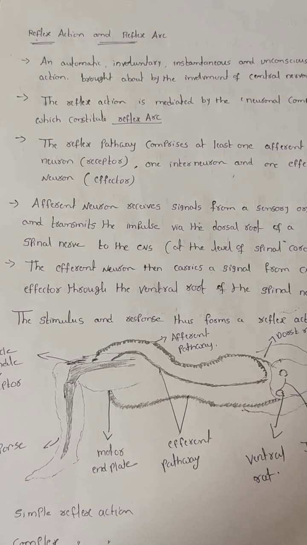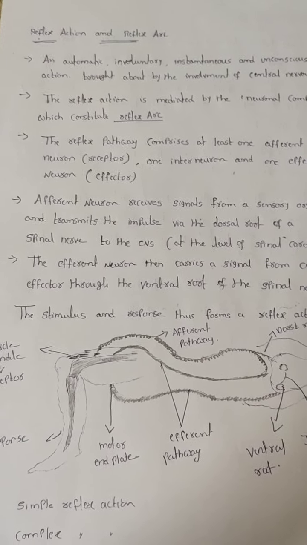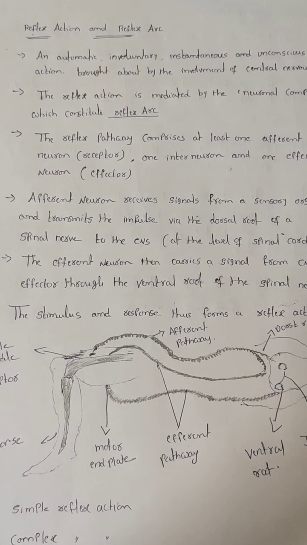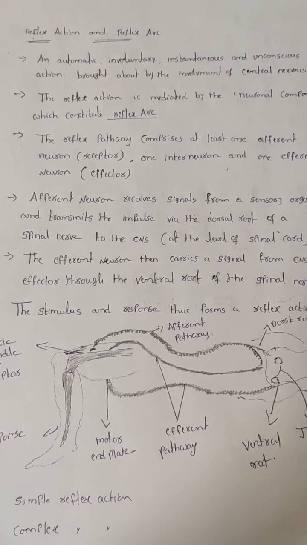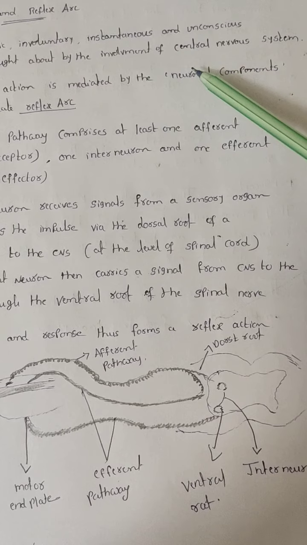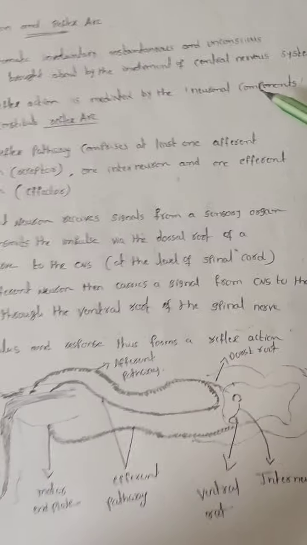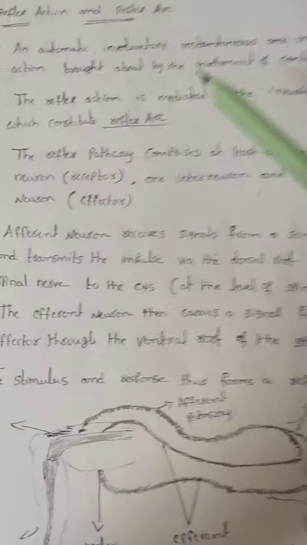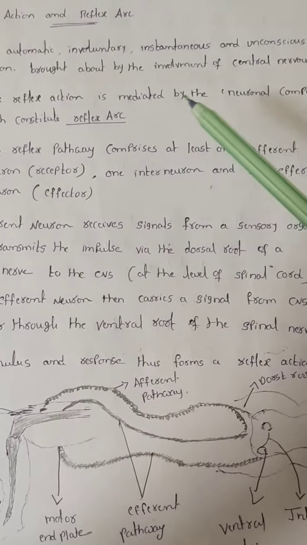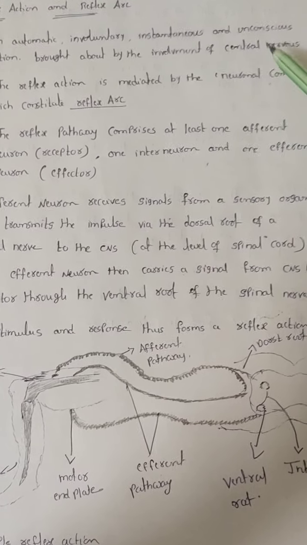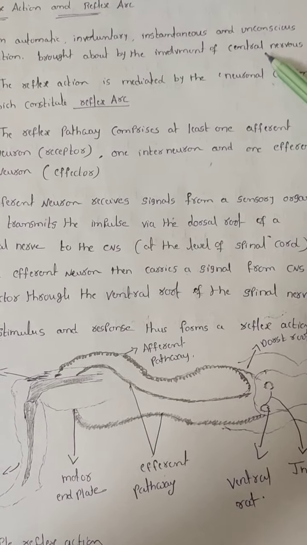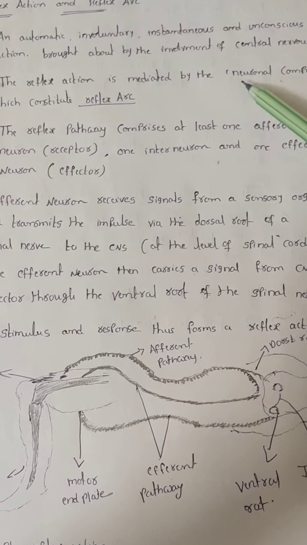Some instantaneous fast conditions, the process takes place in the spinal cord. Basically spinal cord is one of the parts in the central nervous system. That's why here they gave the statement involvement of the central nervous system. See, the reflex action is mediated by the neural components. Here the neural components mainly indicate the central nervous system, and in the central nervous system mainly the spinal cord.